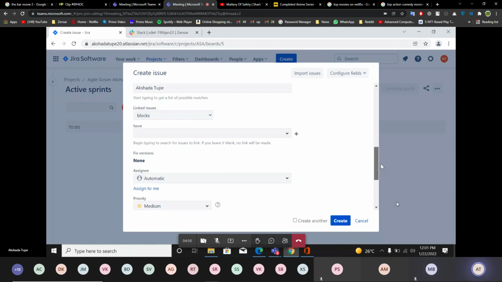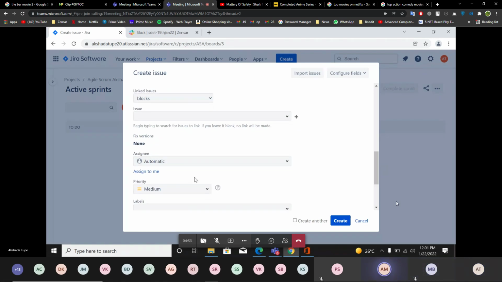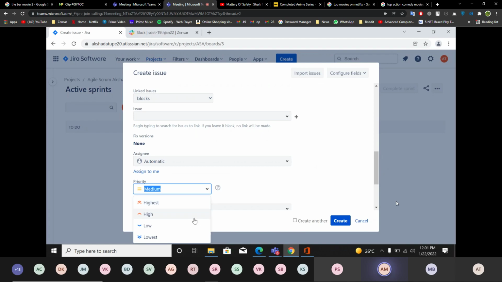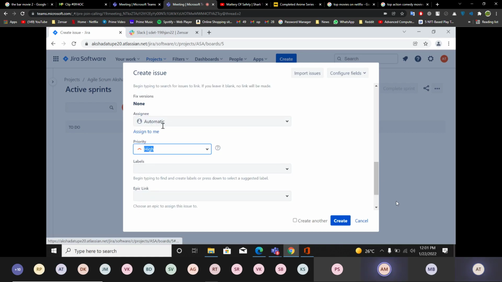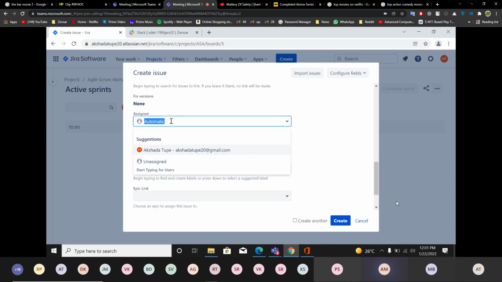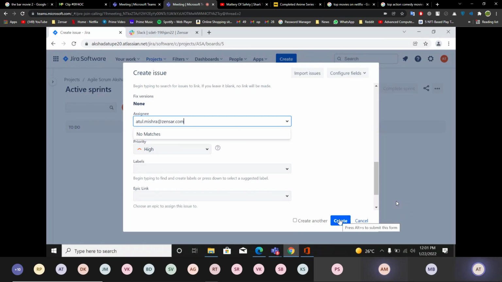Now create your story. Create. And assignee. Priority is high. Assignee, you type from whom you want to assign. Give your name, atul.mishra@gensar.com. Is it right? Press enter there only.